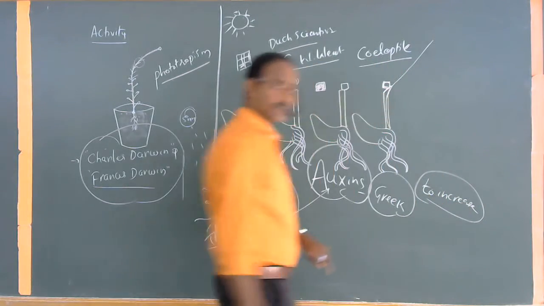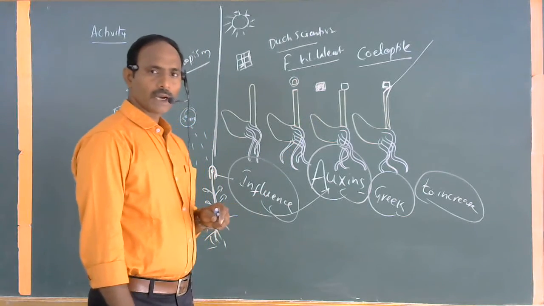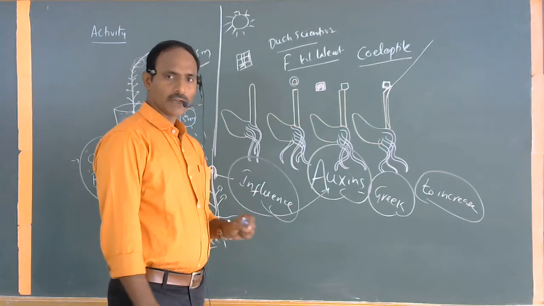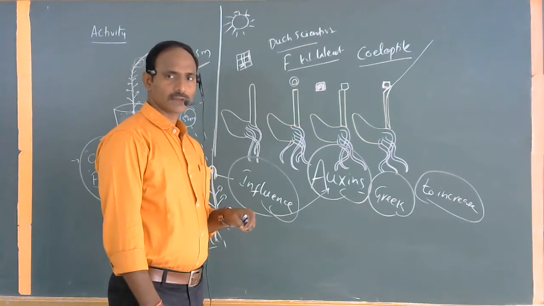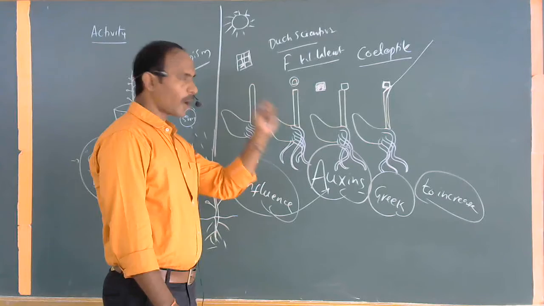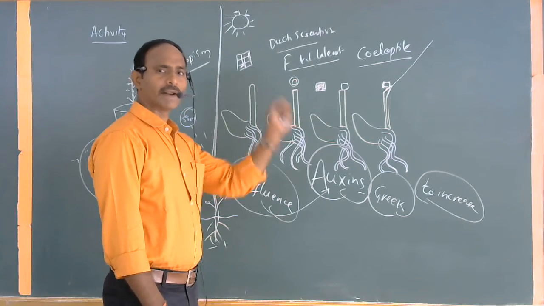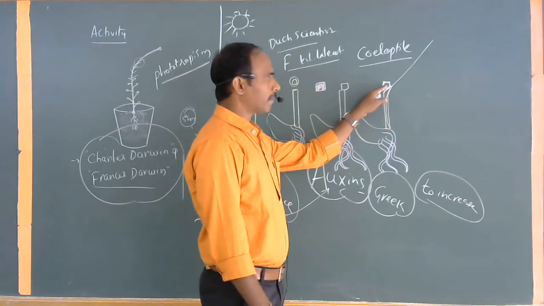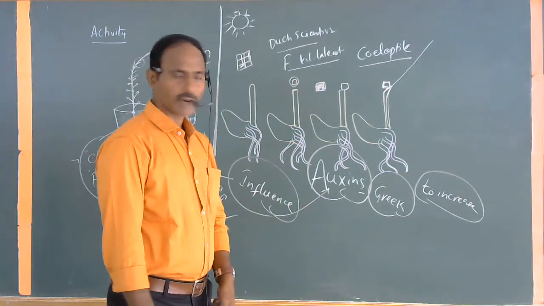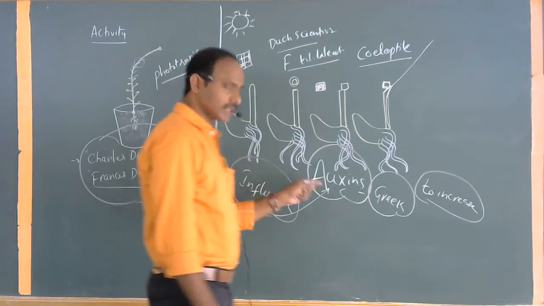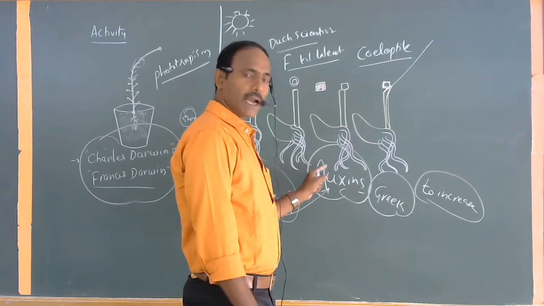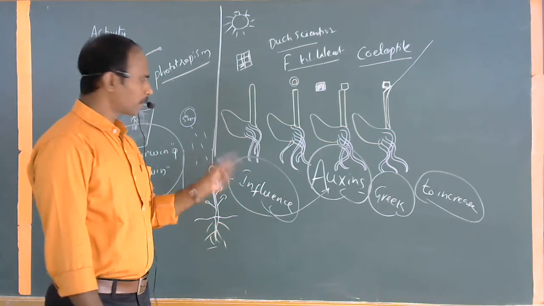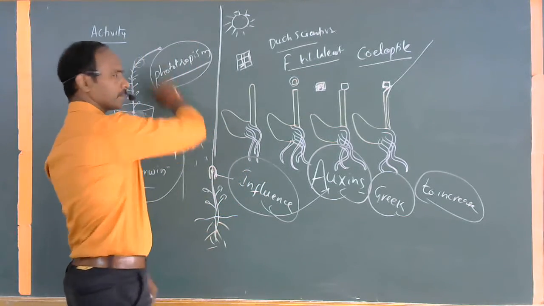I told you, two kinds of cells are present in the tip region. One kind of cells grows directly towards the direction of the sunlight, having a high ability to increase, with a very high level of differentiation. Whereas in the opposite direction, the cells have the ability to bend the stem. Such bending is also done by the hormone commonly called auxin. Auxins are useful for the bending of the stem and for growing towards the sunlight. This property is commonly called phototropism.